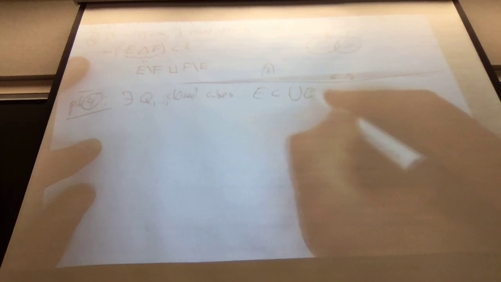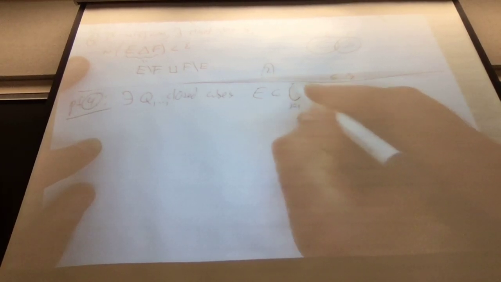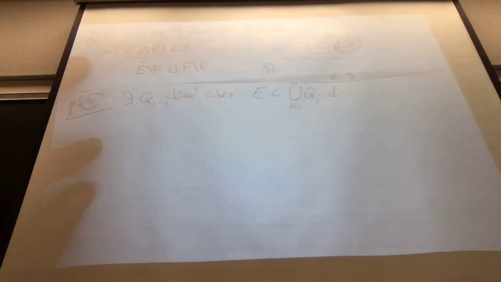So step 1, from the definition of exterior measure, which is also a measure on measurable sets, there does exist an arbitrary collection of closed cubes which covers E, and the amount by which it overcovers the actual measure of E is at most epsilon over 2.